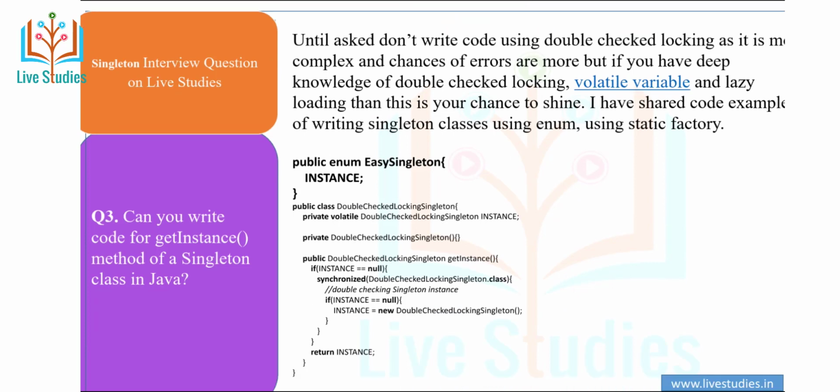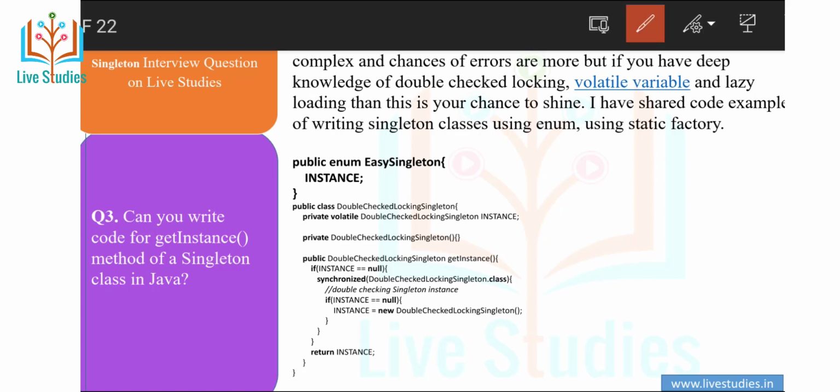Another question: can you write code for the getInstance method of a singleton class in Java? Unless asked, don't write code using double-checked locking, as it is more complex and the chances of error are higher. But if you have deep knowledge of double-checked locking, volatile variables and lazy loading, then this is your chance to shine. I have shared code examples of writing a singleton class using enum and a static factory.